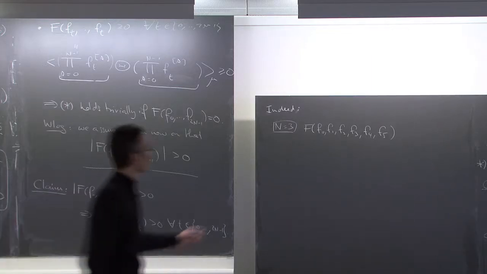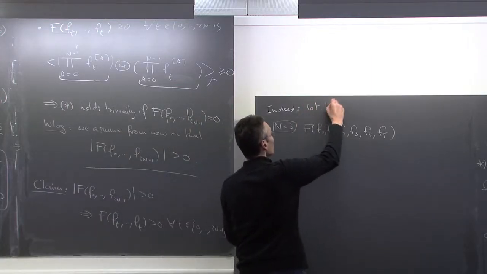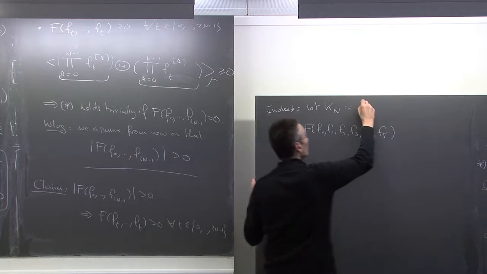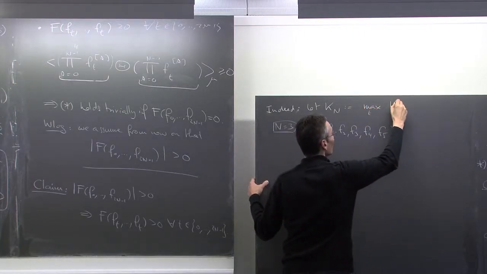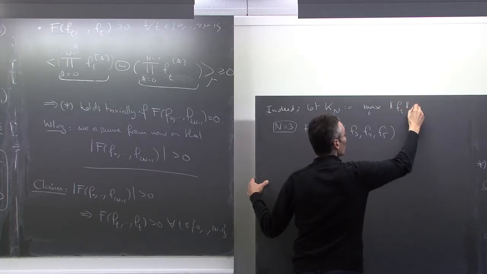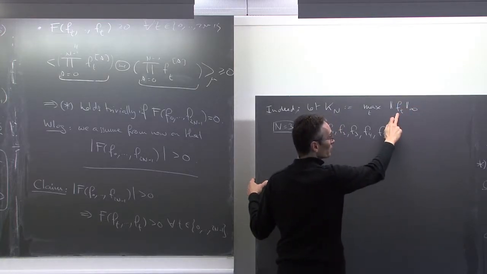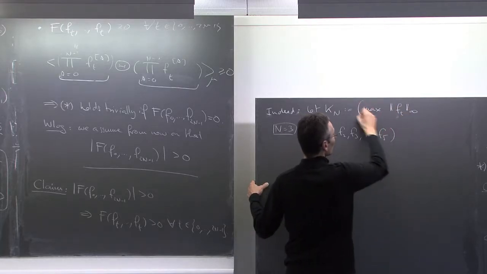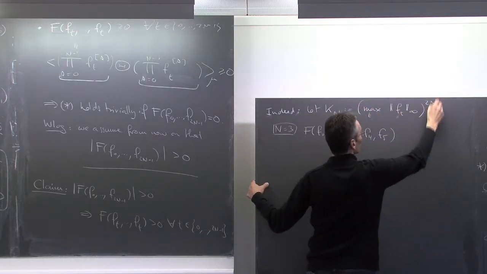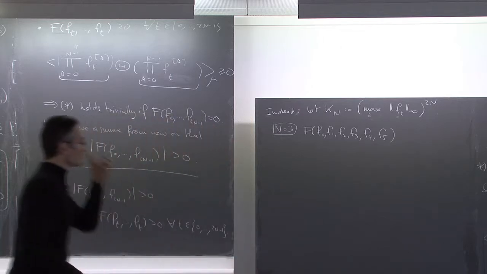Kn is the maximum over t of the sup norm of ft. I said that we can assume that all these functions are bounded, so this quantity is finite, take the maximum, and I take all this to power 2n.